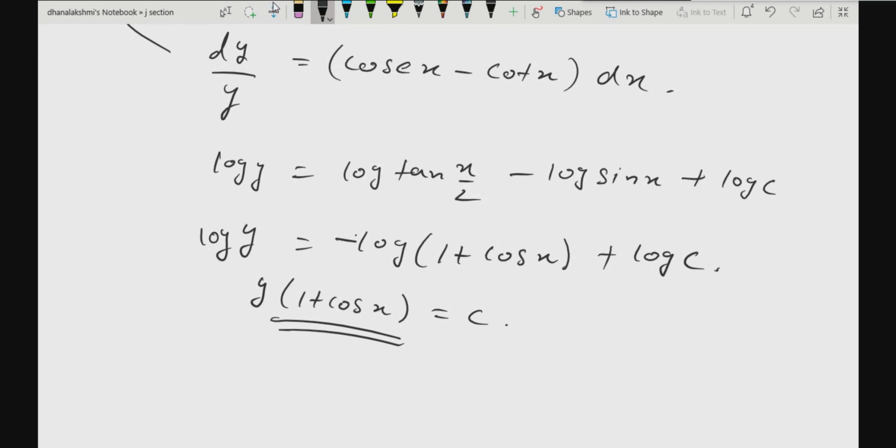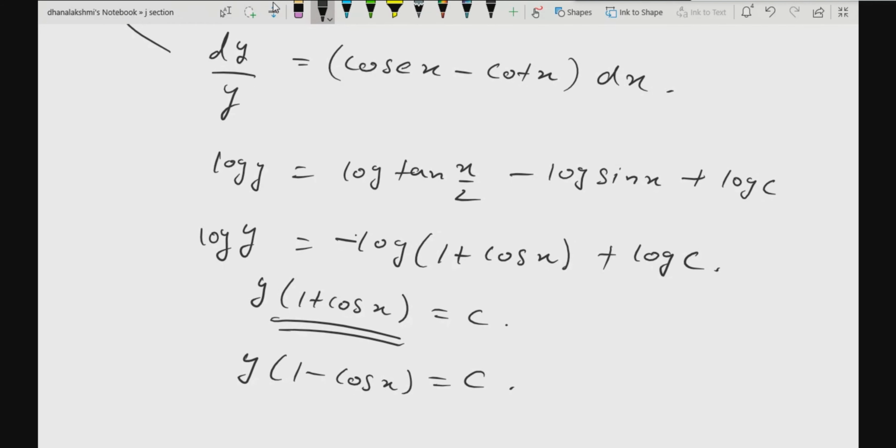Similarly, what will be the solution for the second one? For the second one, you will get y into 1 minus cos x is equal to c. There is only a difference in the plus minus sign. This is the solution for the second one.